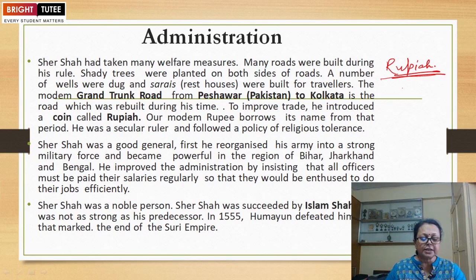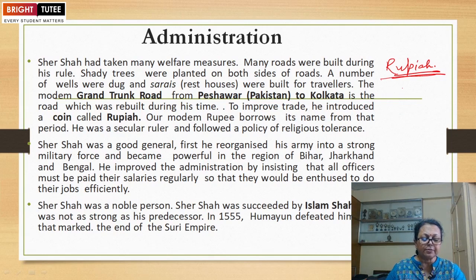Shershah was succeeded by Islam Shah, and he was not as strong as his predecessors. We are discussing now Islam Shah, who was the successor of Shershah Suri.